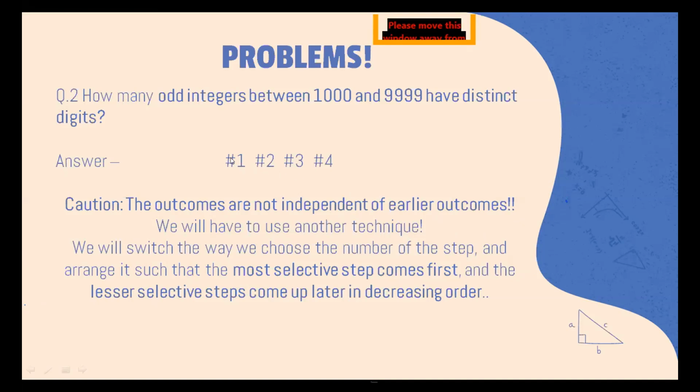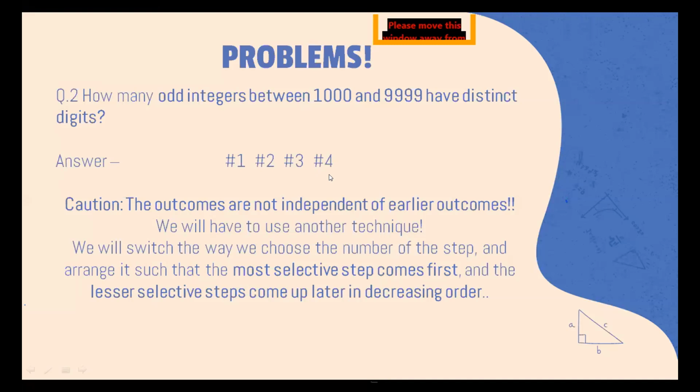So here number one represents choosing step one, number two represents choosing step two, number three represents choosing step three, and four represents choosing step four. But that won't do here, because first of all we cannot choose zero in the first place, and plus we don't want to choose 2, 4, 6, 8 or 0 in the fourth place.